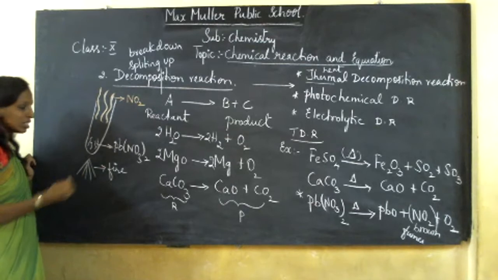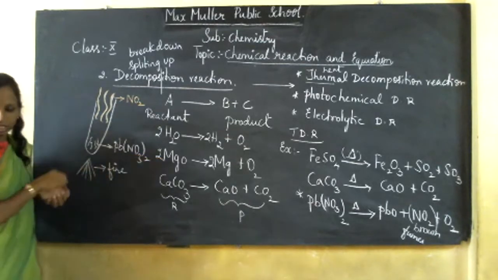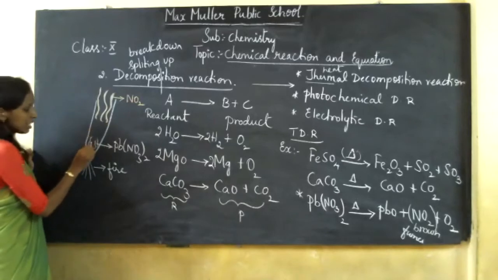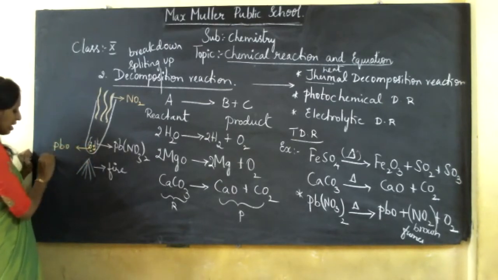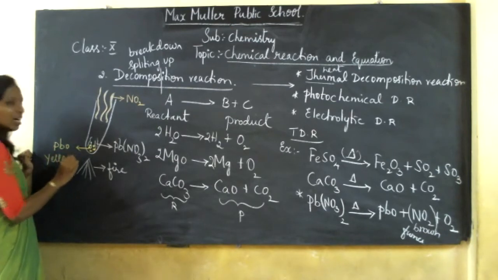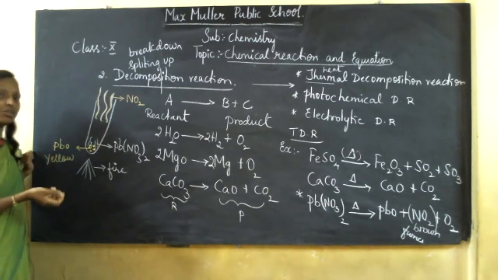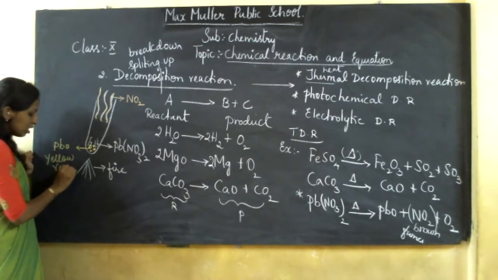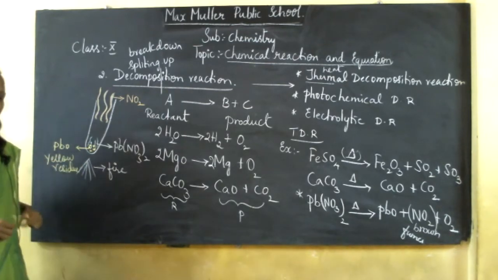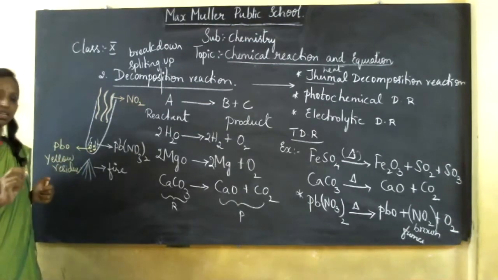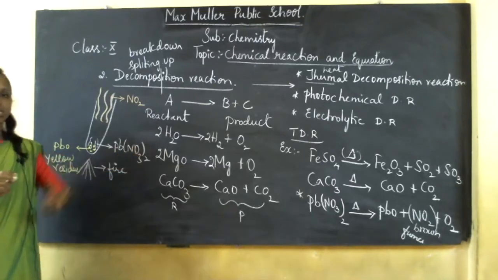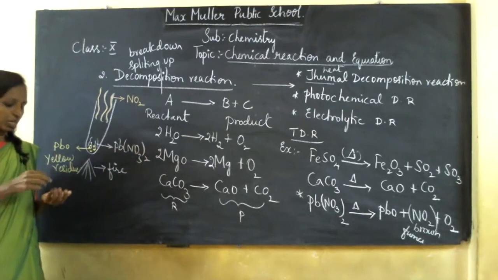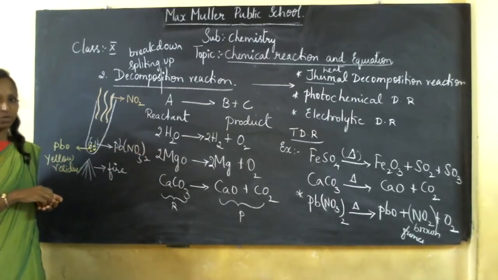They may ask you a question on this. And the remaining PbO remains as a yellow color residue. Residue means the unwanted waste material remaining during the experiment. The unwanted material obtained during the experiment is yellow in color in lead oxide. And oxygen we know, the gas we inhale, is obtained.